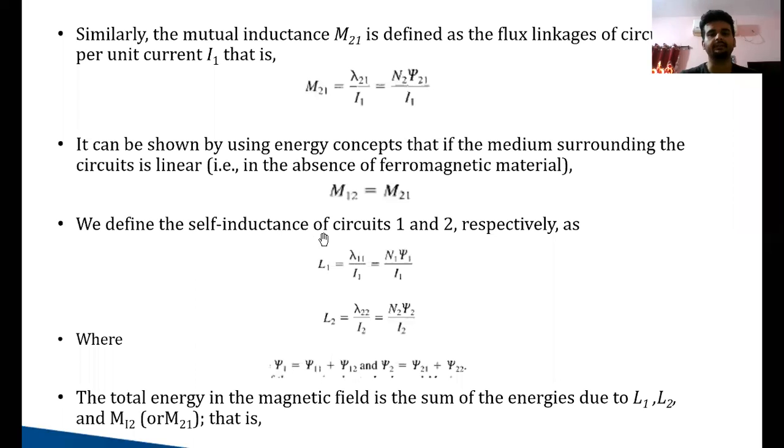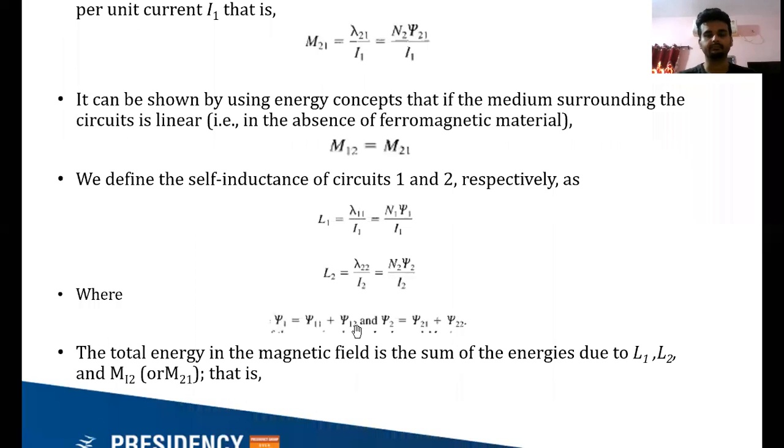Now we define the self-inductance of circuits 1 and 2 respectively as L1 equals lambda 11 by I1, N1 psi 1 by I1, L2 equals lambda 22 by I2, N2 psi 2 by I2. What is lambda 11? What is lambda 22? Lambda 11 is the flux linkage due to its own circuitry. Okay. Lambda 22 is the flux linkage due to its own circuitry. This is for the first circuit, this is for the second circuit.